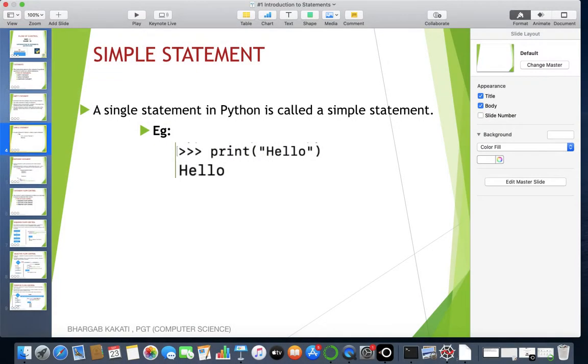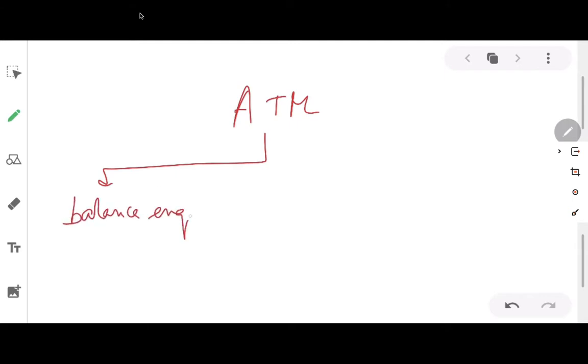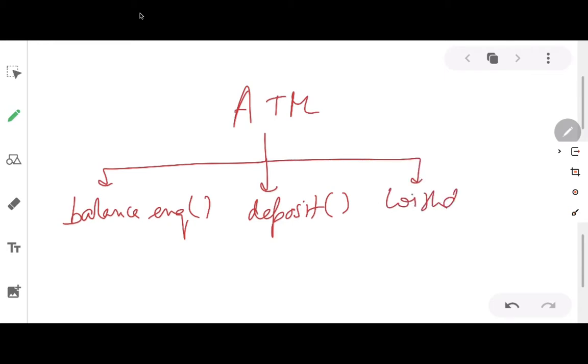So for example, let's say I am developing software for an ATM machine. For that, let's say there are three functions. One is balance inquiry. Second is deposit. And third function is withdraw.